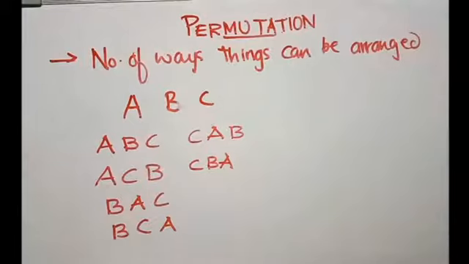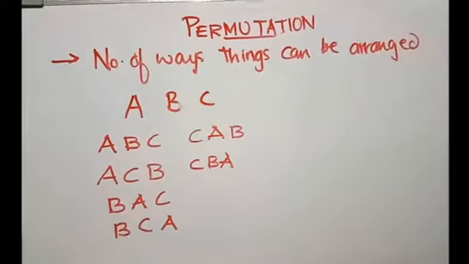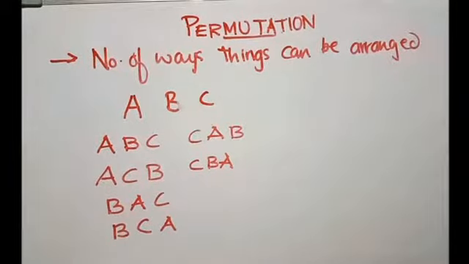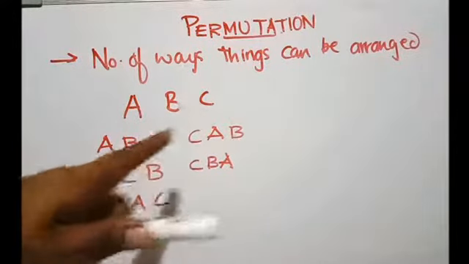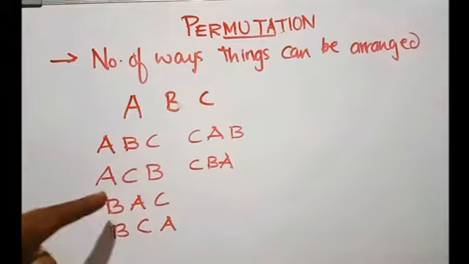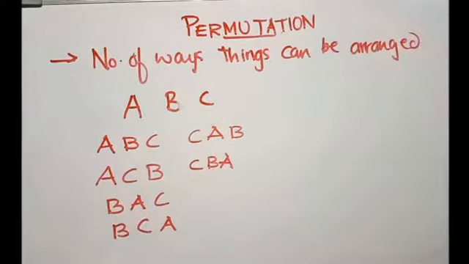So we can arrange three letters A, B, and C in 6 ways as the order matters. That means when you make the arrangement in permutation, the order matters. Order is very important. That means ABC and CAB, or these all 6 arrangements are different, as order is important.